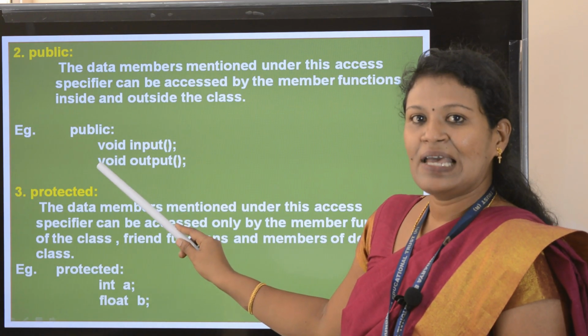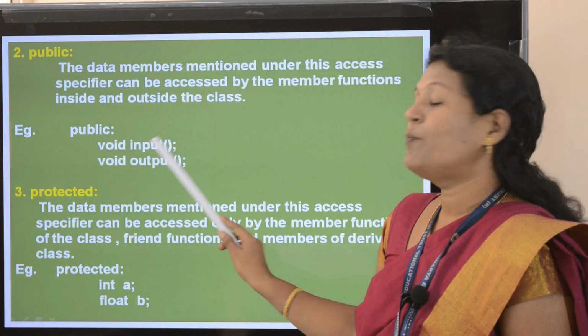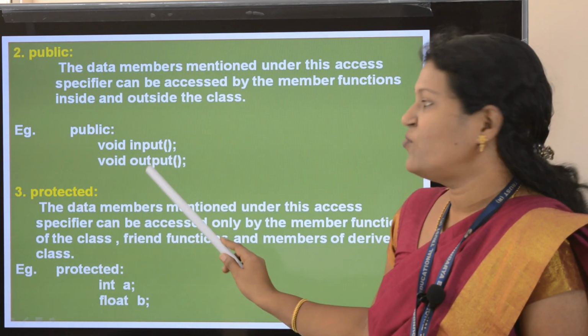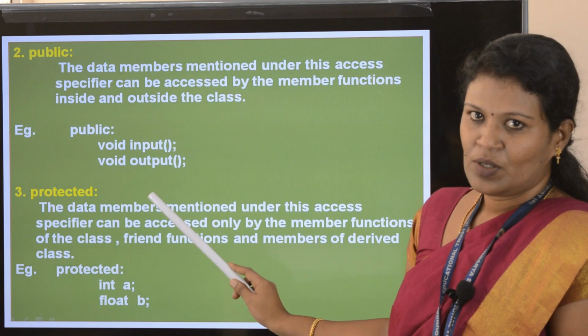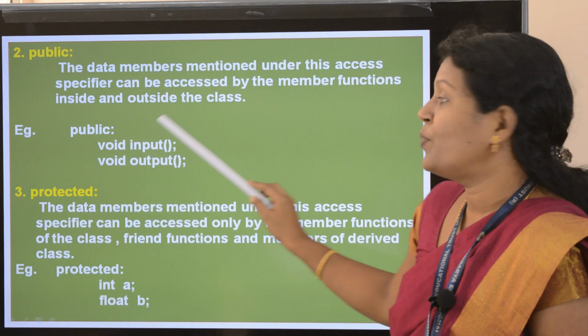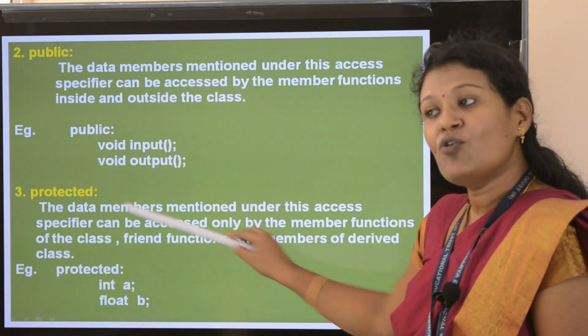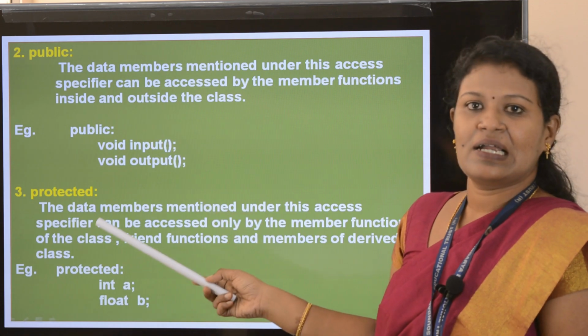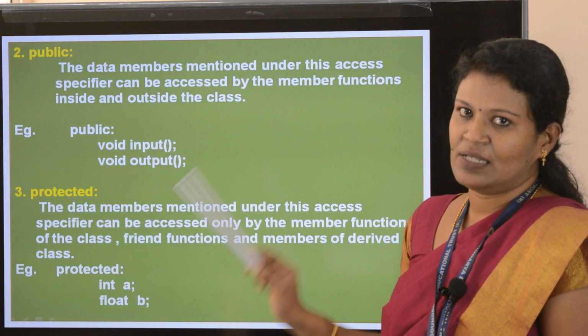So I have given like this, void input function semicolon, void output function semicolon. So what all things you have declared here, that means input and output, these two functions can be accessed inside the class and outside the class.